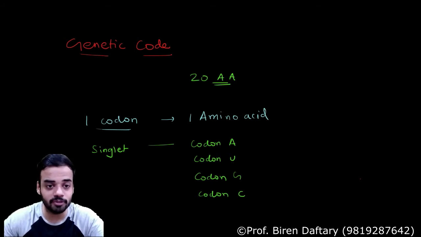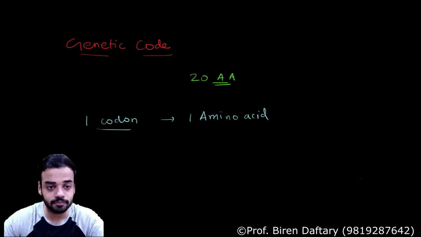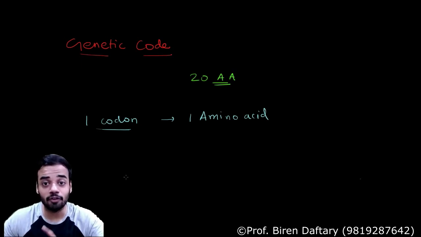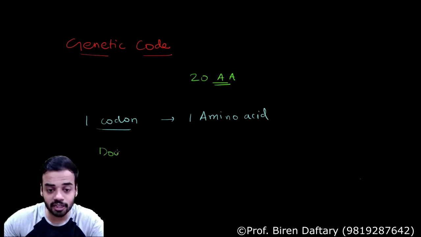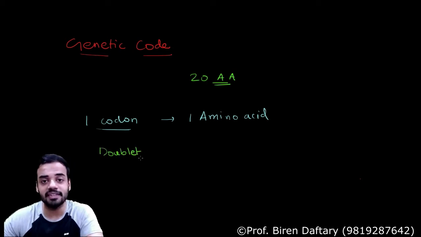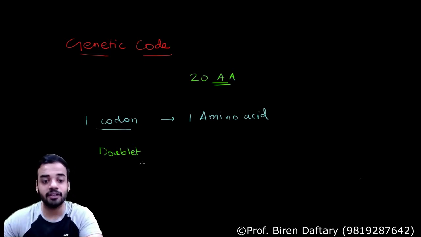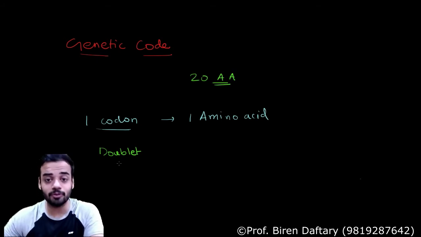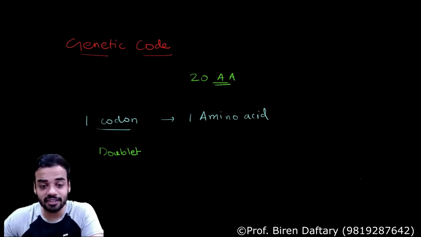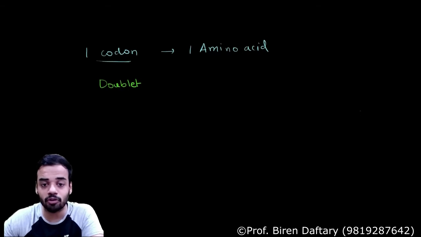Okay, now let's rub this off. Now let us take the other option. If I say that one codon is made up of 2 nucleotides, so I am calling the codon a doublet. If I say that it is a singlet codon, that means the codon is made up of only one nucleotide. If I say that it is a doublet codon, that means it is made up of 2 nucleotides. So suppose it is a doublet codon, now can you tell me how many different combinations or how many different codons can I form?